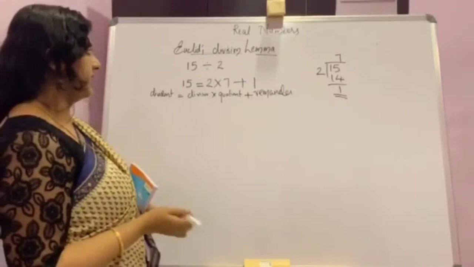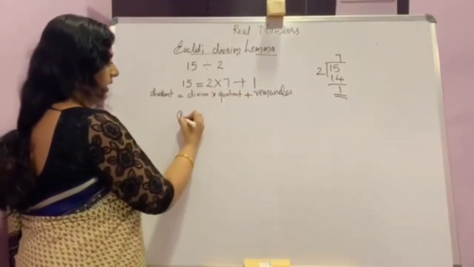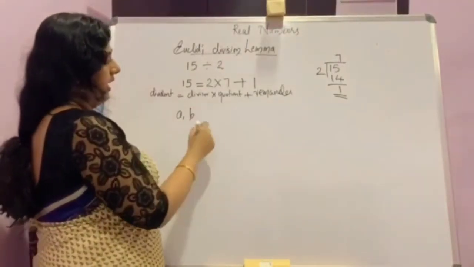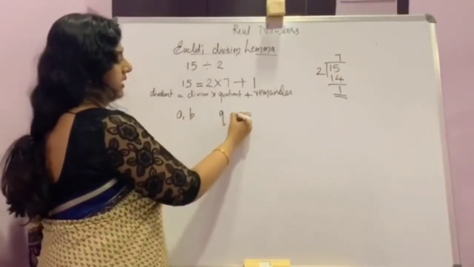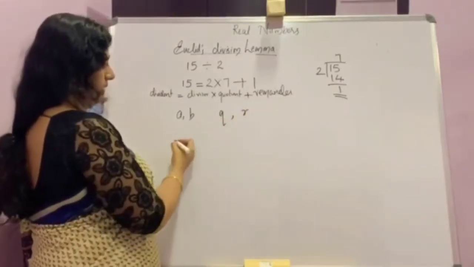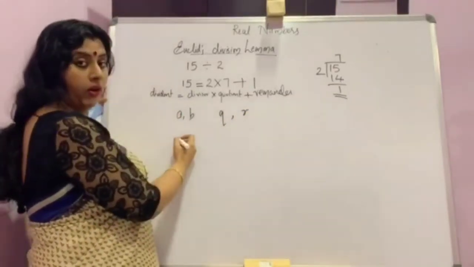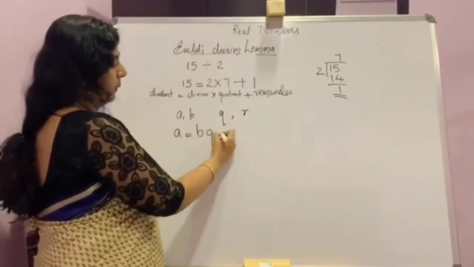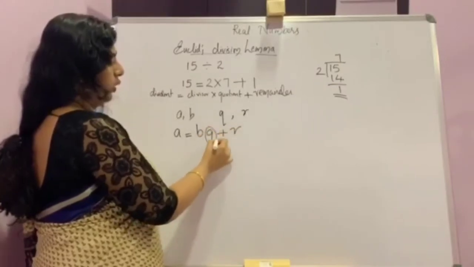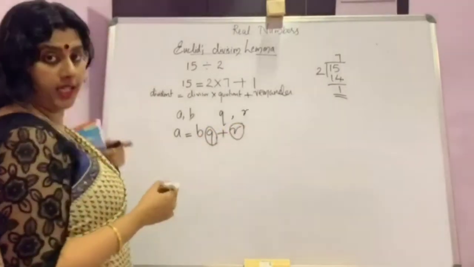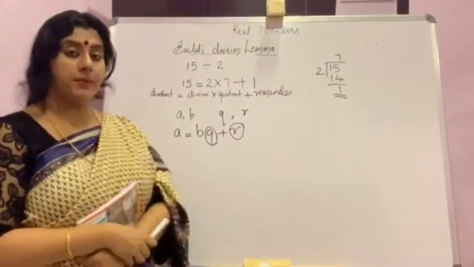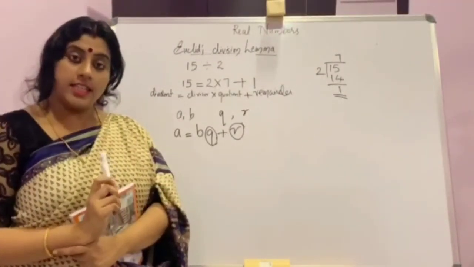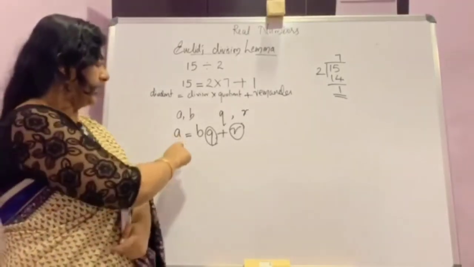That is, he says, if a and b are any two positive integers, there exists a q and r for the statement, that is a is equal to bq plus r. Here q and r are unique. Unique means there must be a single value for each a and b.